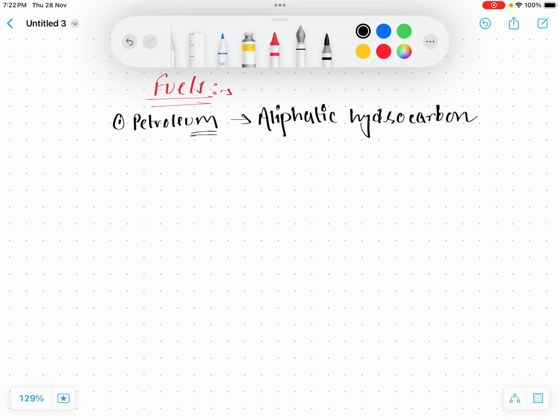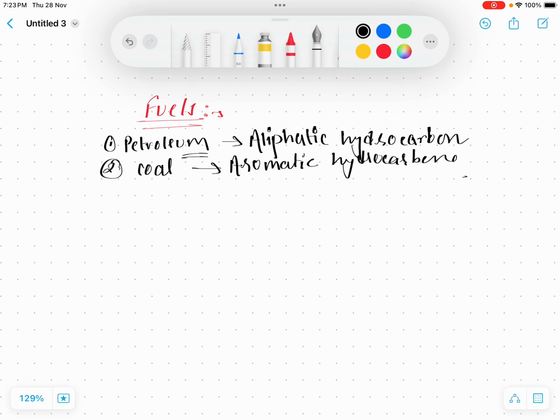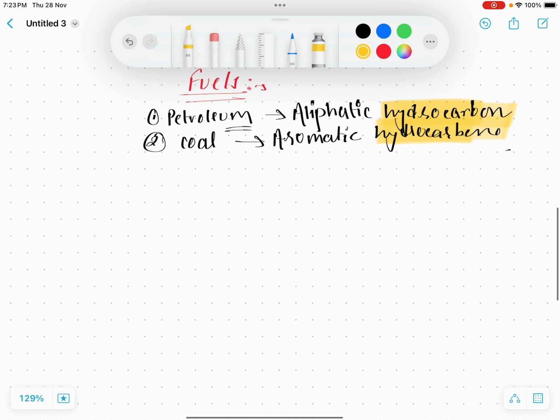And coal, which is also present in nature. Coal is the purest, amorphous allotrope of carbon, and it gives aromatic hydrocarbons. Aromatic means a benzene-like structure. All the aromatic hydrocarbons are derived from coal, which is already present in nature. So our organic compounds, especially hydrocarbons, are derived from petroleum and coal. Aliphatic are derived from petroleum and aromatic are derived from coal.